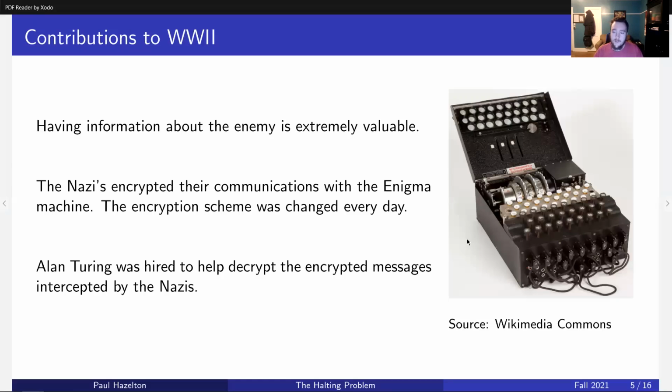The Nazis used this machine called the Enigma to encrypt their messages so they could send to each other, the other Nazis during the war. As you can see here, there's this switchboard here with these letters on it and these 3 dials here with numbers on it. Every day, they would change the setting of these 3 dials and rearrange the switchboard.